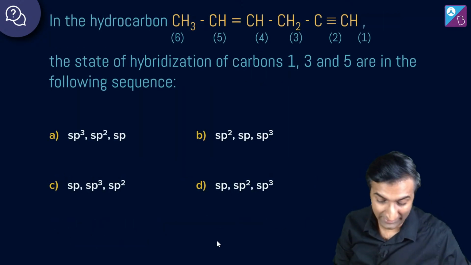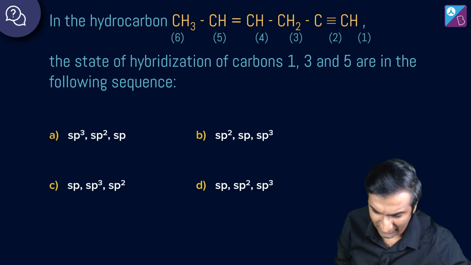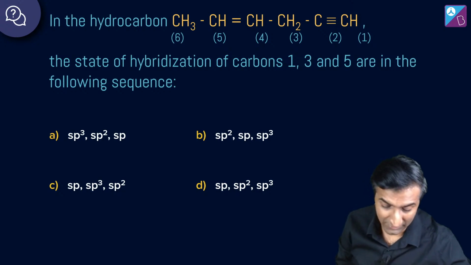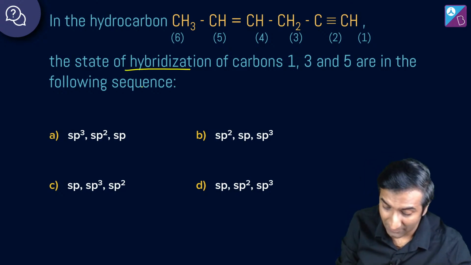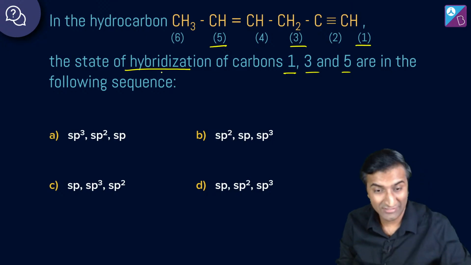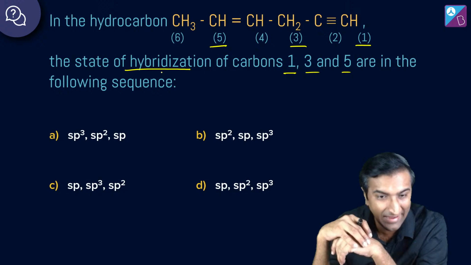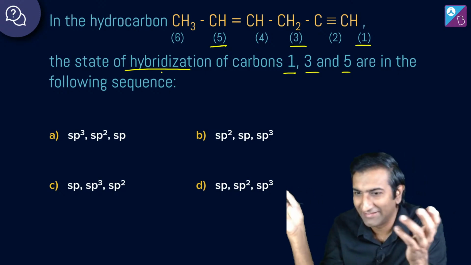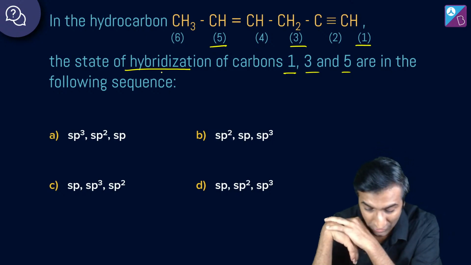Great. अगला सवाल देखते हैं. In the hydrocarbon, blah blah blah blah, बड़ा सा हाइड्रोकार्बन कितना है? 1 2 3 4 5 6 और एक आइन है. कर लेना यार nomenclature. 6 carbons. There's a triple bond, there's a double bond, etc. The state of hybridization of carbons 1, 3 and 5 are what? Tell me please. Chat में बताइए. Good job on that, Vaishnavi, Radhika, Devanshi, Poonam, as well as Shubhashri, who for some reason retracted their answer, but the answer was absolutely correct. इस वाले का क्या आंसर होगा आपके हिसाब से? What do you think? Yeah?